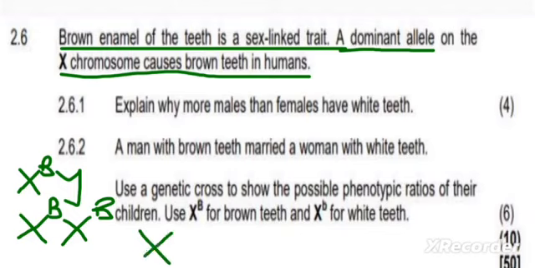For example, if a female has a capital letter on the first X and a small letter on the second X, is that person affected or not? The woman is affected because the dominant allele, the capital letter, will override the recessive allele, the small letter, and that person will be affected. So now let's look at the question.